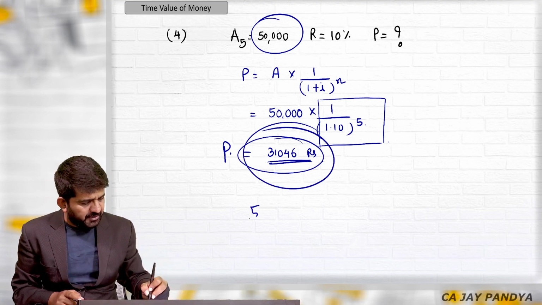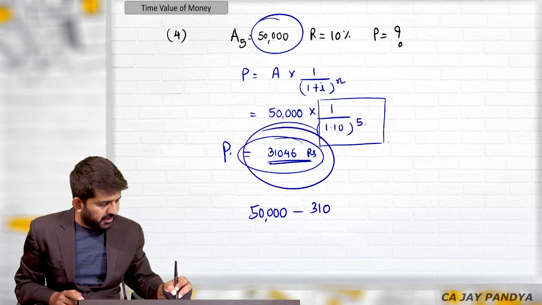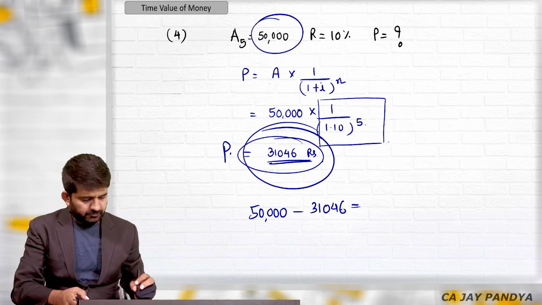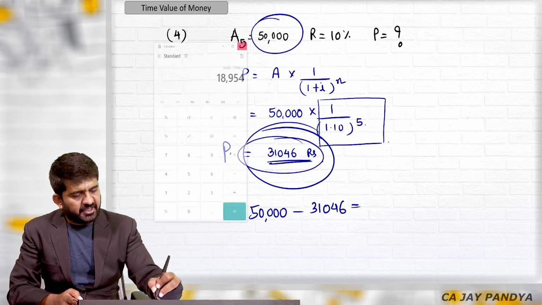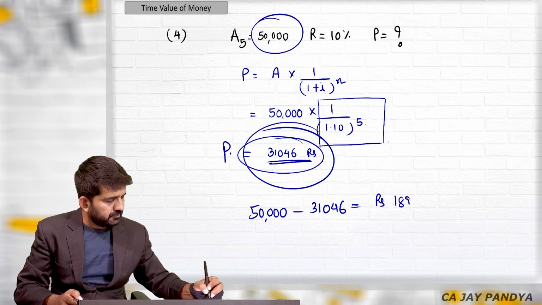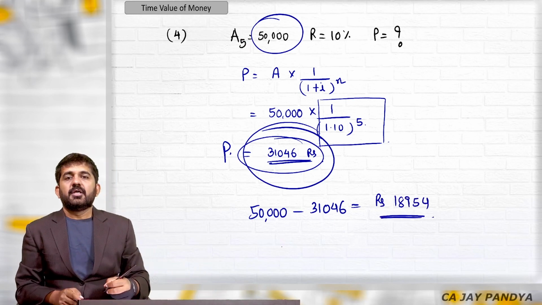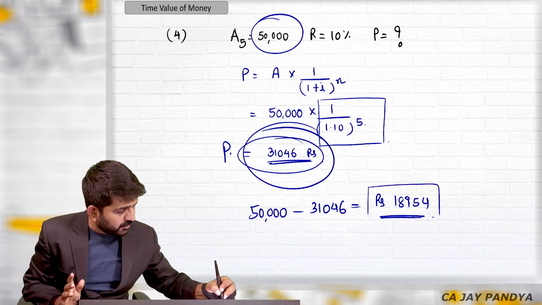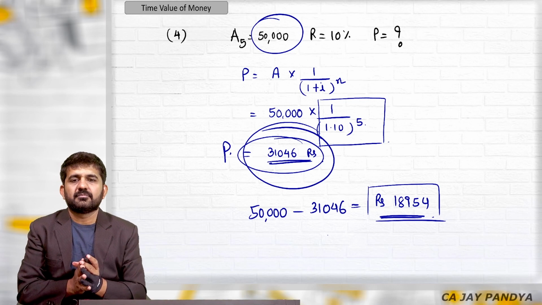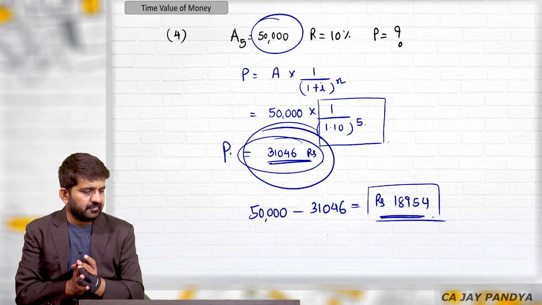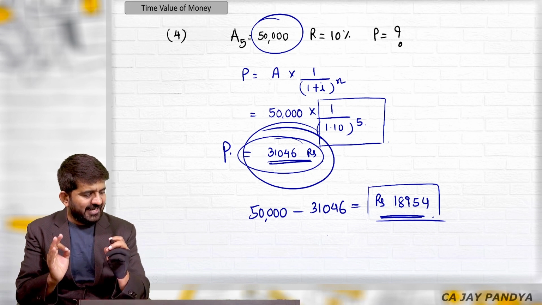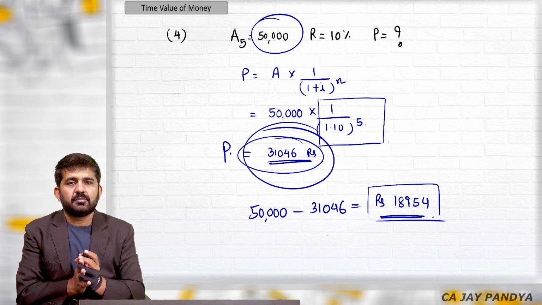Let me find out the difference between 50,000 and 31,046. 50,000 minus 31,046 is 18,954. Can anyone raise their hand and tell me what this 18,954 is? Yes, Sabina. Money which has been reduced from 50,000, meaning 31,046, I mean after 5 years. If I want a one word answer, what is 18,954? Interest. It is interest.